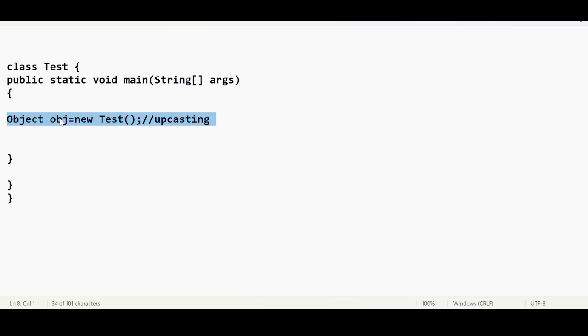A parent class reference variable can be assigned a child class object. Object is a parent; internally it is Test extends Object. This is implicit upcasting, because this part will be added by the compiler.